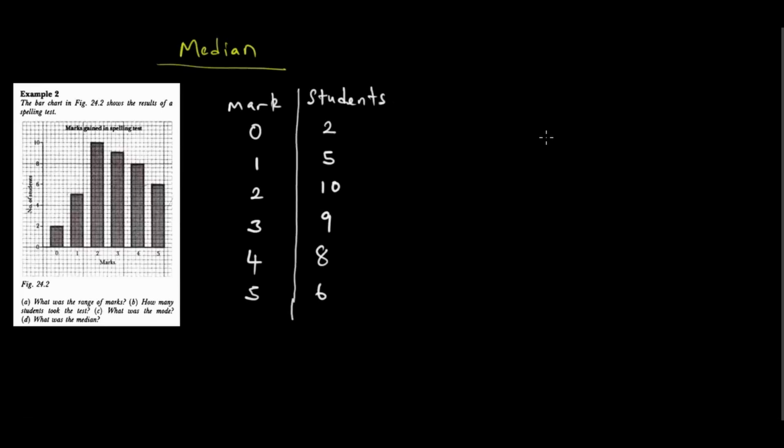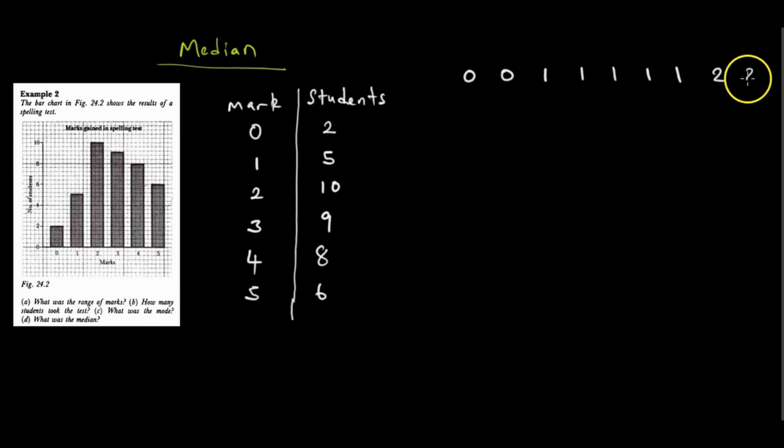Let us represent our students with their particular marks. Remember that for the median, we have to arrange in ascending order, starting from the smallest to the largest. So if we do that, my students are 0 2, then I write 0 0 like this. There are 1 5, so we write 5 ones: 1 2 3 4 5. So this is our data set.